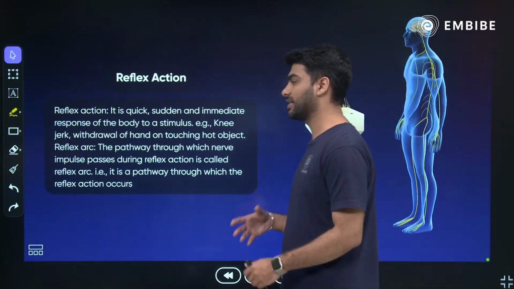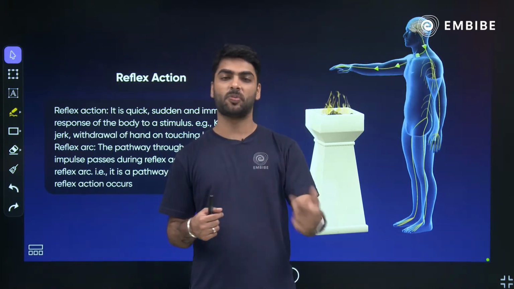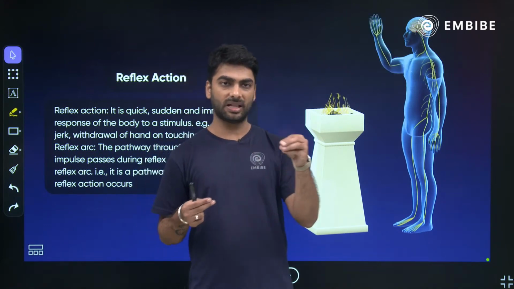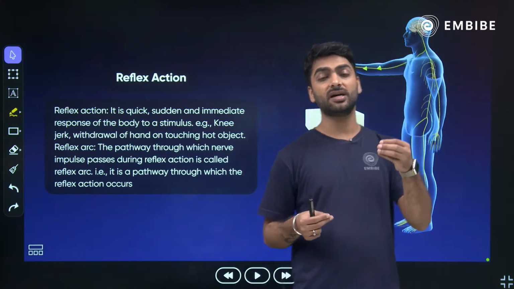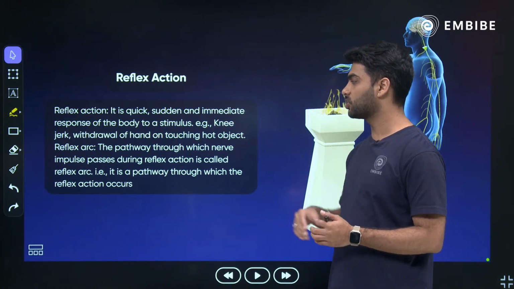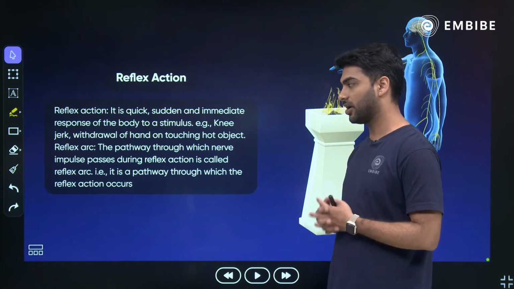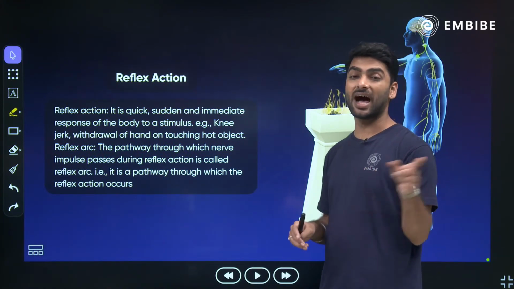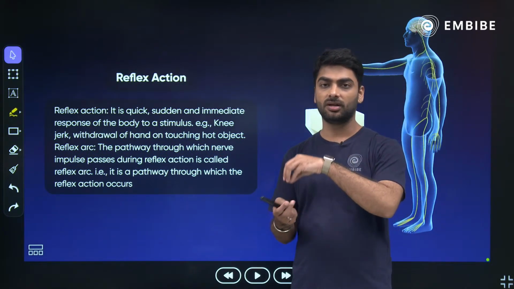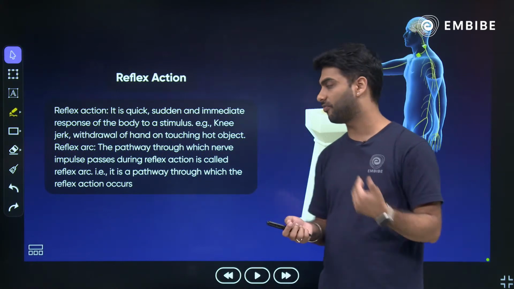Now we talk about reflex action. So what is a reflex action? Reflex action is a sudden response to the stimuli. If I have to tell you in one line, it is an immediate response to the stimuli. A quick, sudden and immediate response to the stimulus is called reflex action, like knee jerk, withdrawal of hand on touching a hot object, and the reflex arc is the path. How is the reflex arc? Receptor, sensory neuron, association neuron, motor neuron, effector. That is the reflex arc.